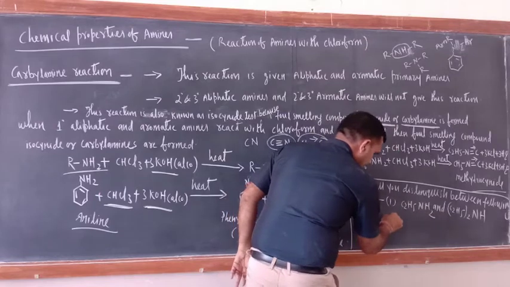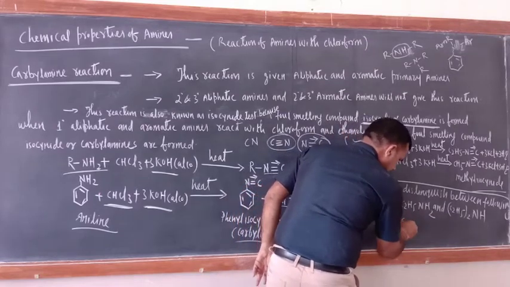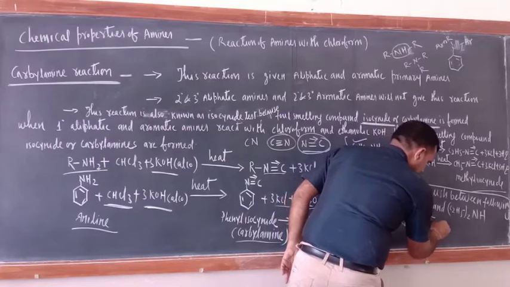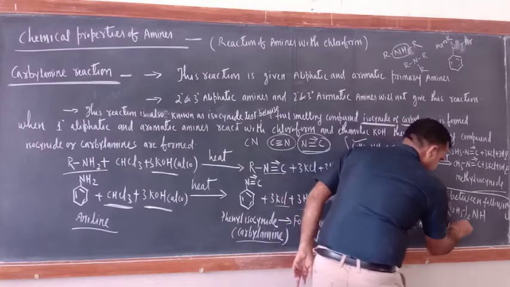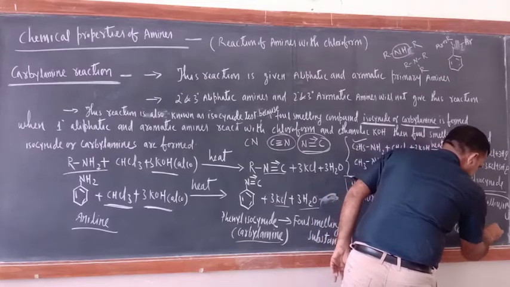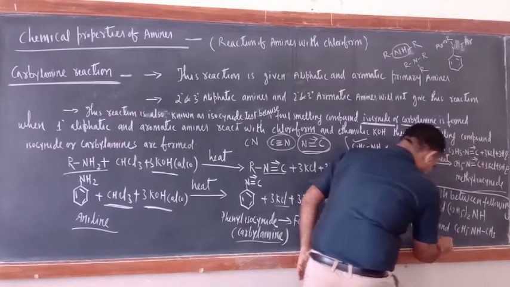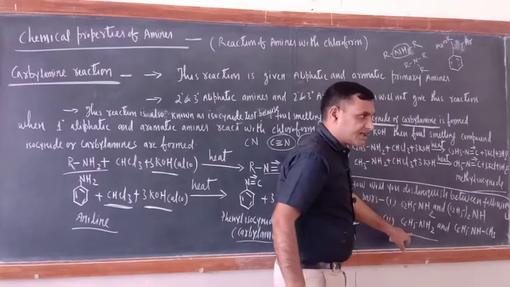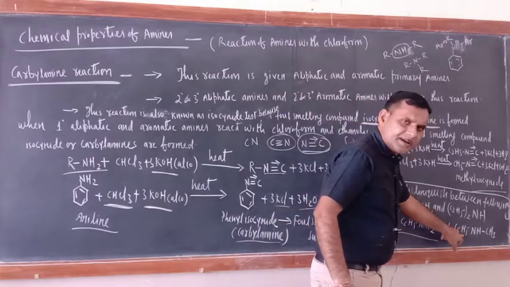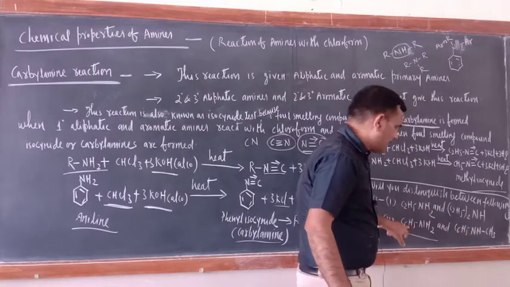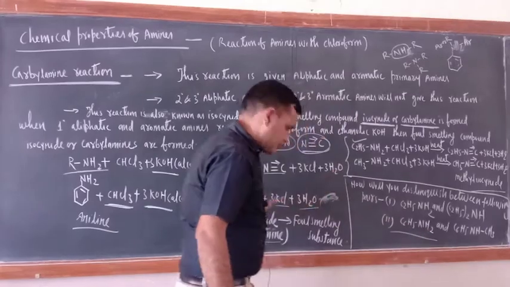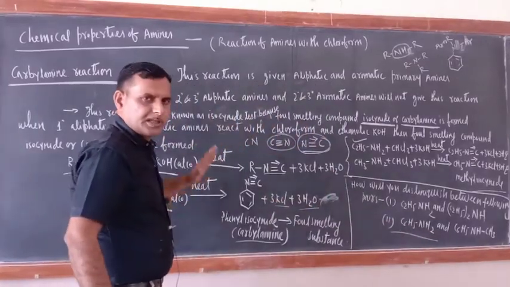Suppose I am giving this question: C6H5NH2 and C6H5NHCH3. Both are aromatic amines only, but this is an aromatic primary amine and this is an aromatic secondary amine. So this will not give, this will give. Correct or not? Aniline will give. So the same reaction you should write.